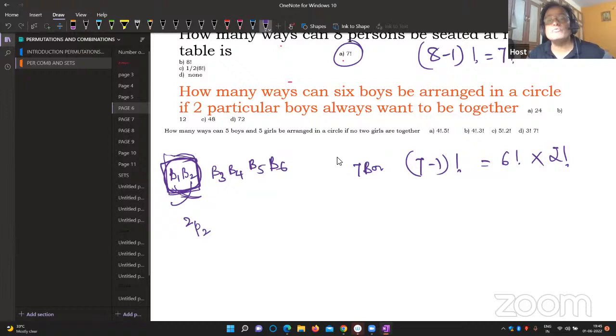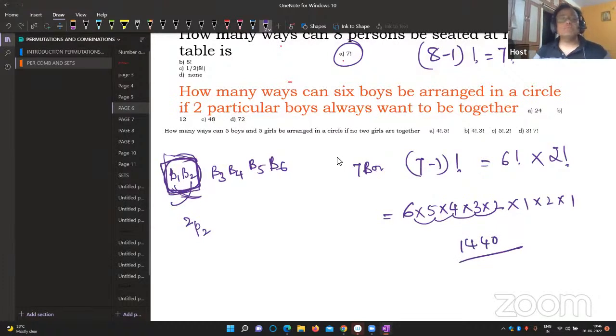We will find out: 6 factorial is 6 into 5 into 4 into 3 into 2 into 1, into 2 into 1 again. 6 fives are 30, 30 fours are 120, 120 threes are 360, 720, 720 into 2 is 1440.